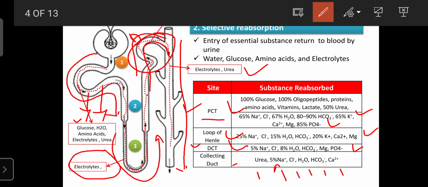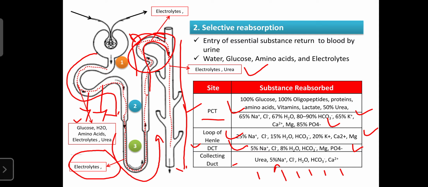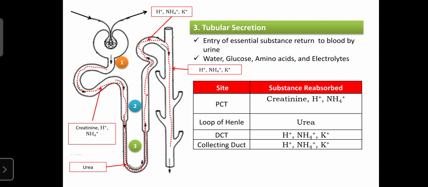This is the second mechanism involved in urine formation. The next one is tubular secretion. Tubular secretion means certain substances that are not filtered by the glomerular apparatus due to larger size are finally found in the urine. Such a phenomenon is known as tubular secretion.